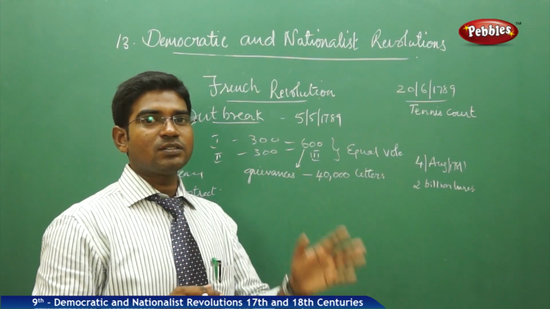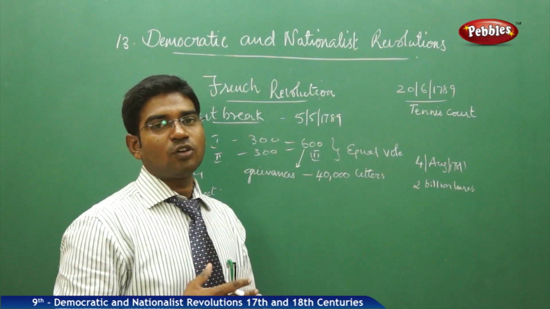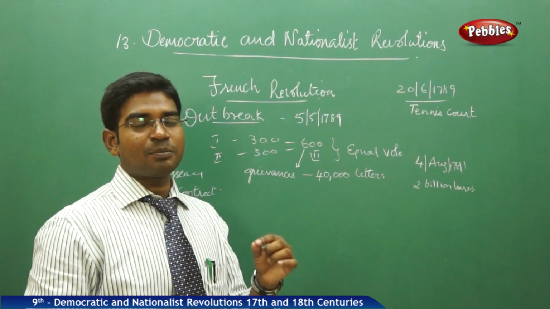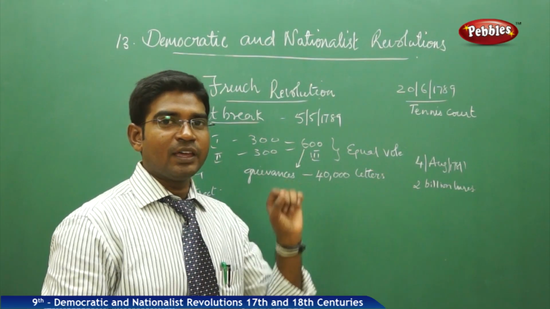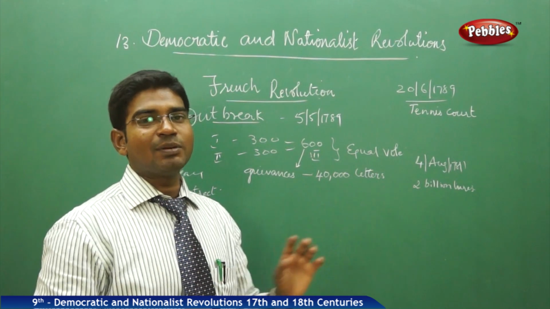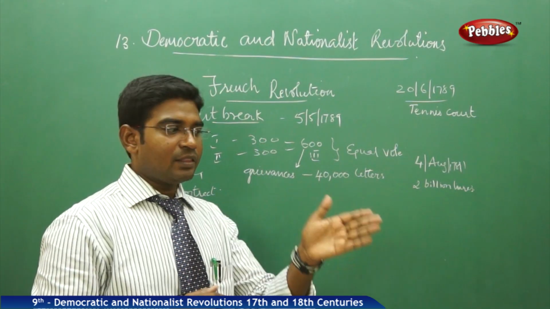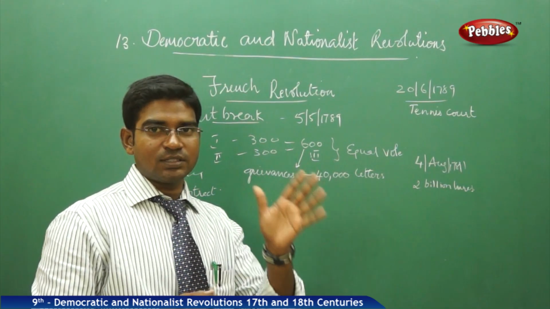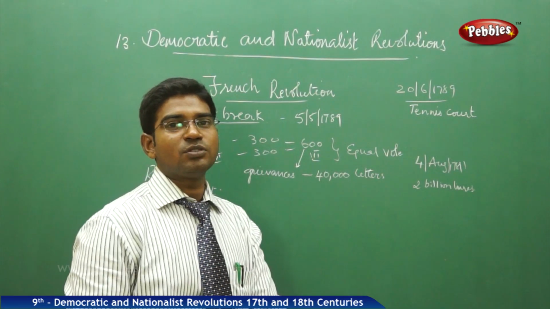And one more reason why these third estate people were very angry was that they were not allowed into the meeting hall, and they had sent their representation through letters. They wrote 40,000 letters, their grievances, their problems and their issues, and these were all carried by the 600 representatives. And now the actual people who pay tax were these 600 representatives of the third estate, but they were not even given a place to sit.